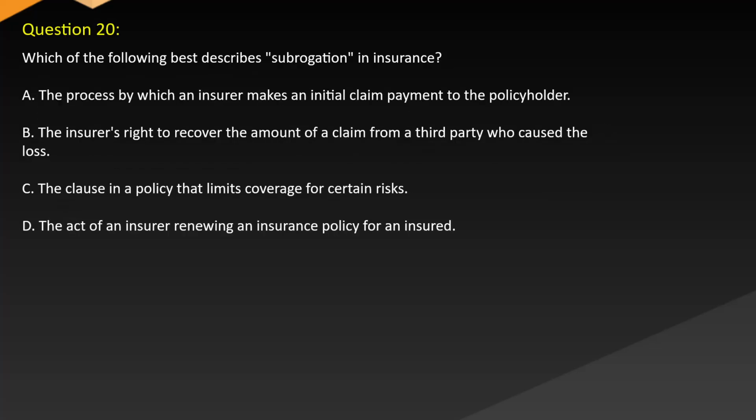Question 20. Which of the following best describes subrogation in insurance? A. The process by which an insurer makes an initial claim payment to the policyholder. B. The insurer's right to recover the amount of a claim from a third party who caused the loss. C. The clause in a policy that limits coverage for certain risks. D. The act of an insurer renewing an insurance policy for an insured.